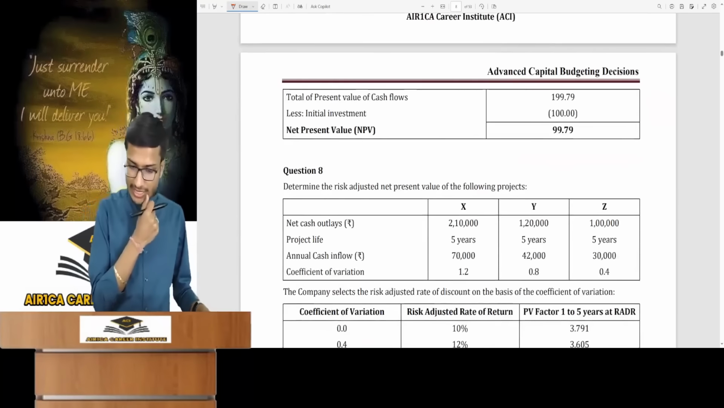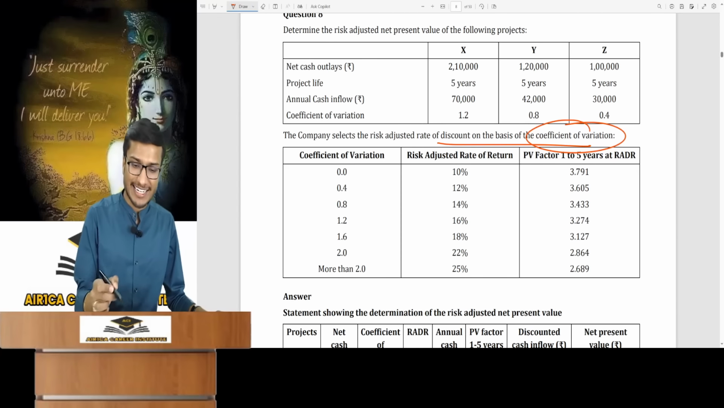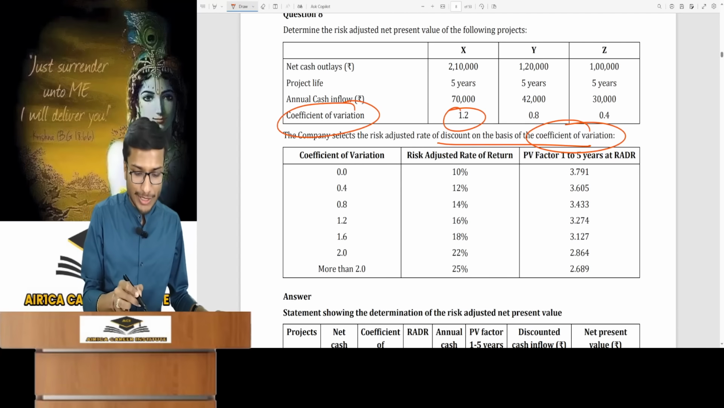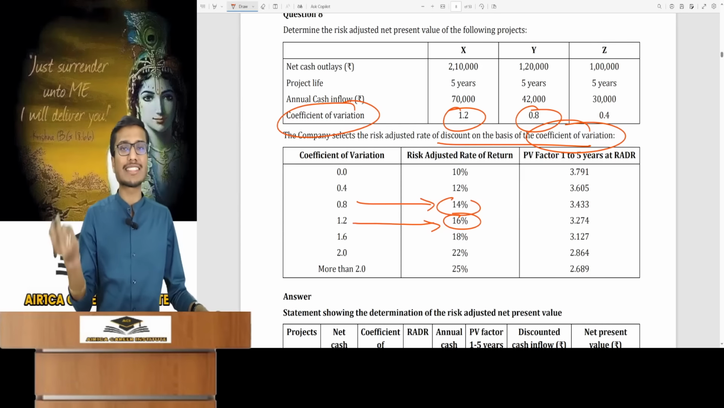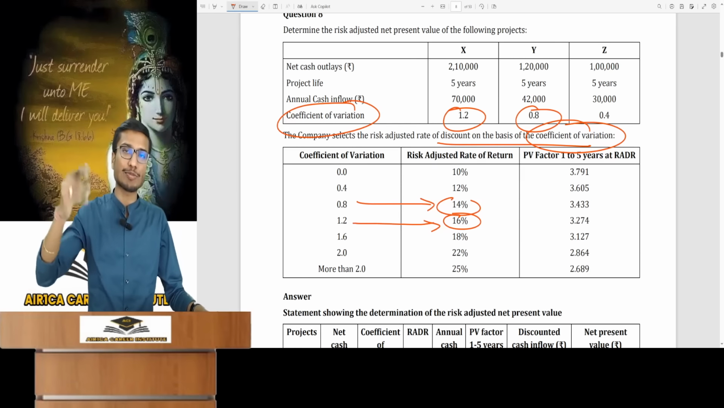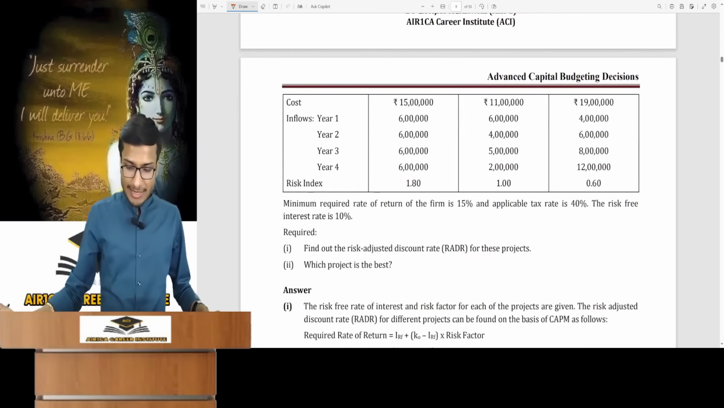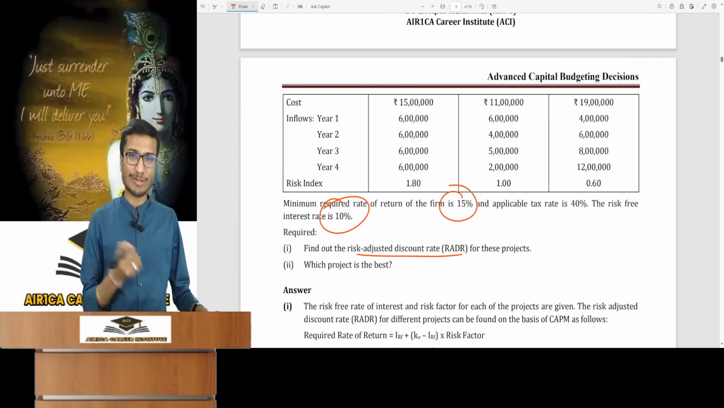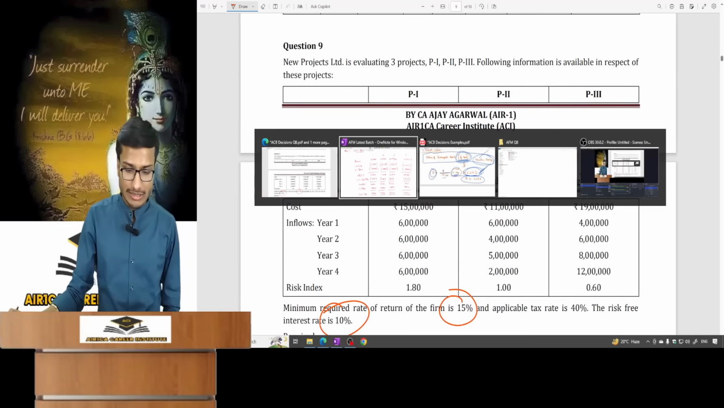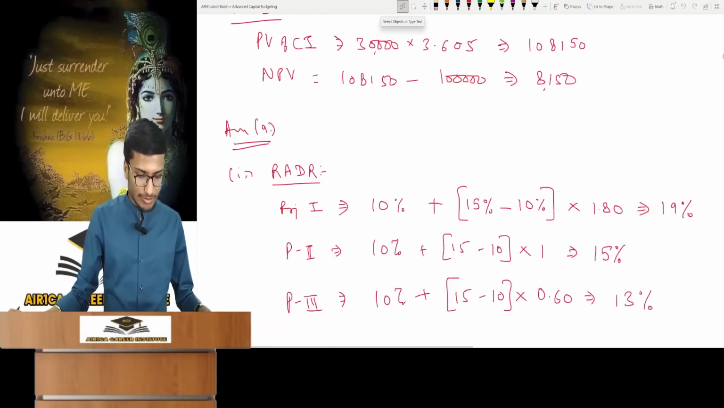is your normal question, the RADR one. In the RADR, this company, to improve the question, used coefficient of variation. For this project, the coefficient of variation is 1.2 and RADR is 16%. With its value at 0.8, the RADR is 14%. Simply use these rates for the projects and do the evaluation. In this question, minimum required return is given, the risk-free rate is given, and you have to find the RADR. So you will find it as I have shown. I have done the calculation for you all.